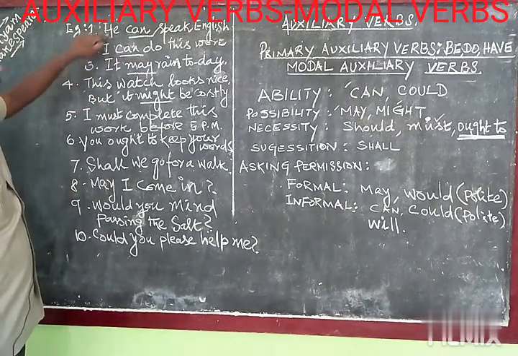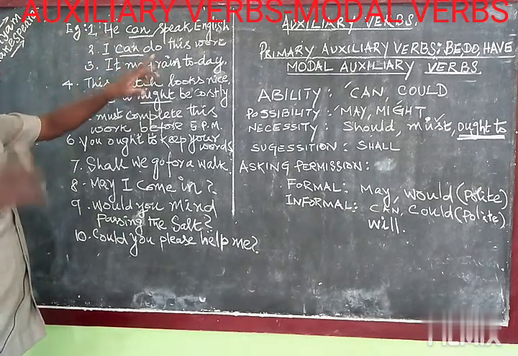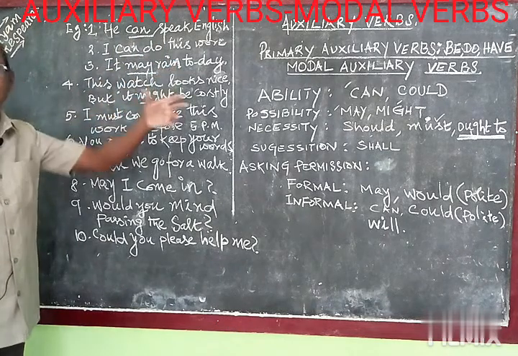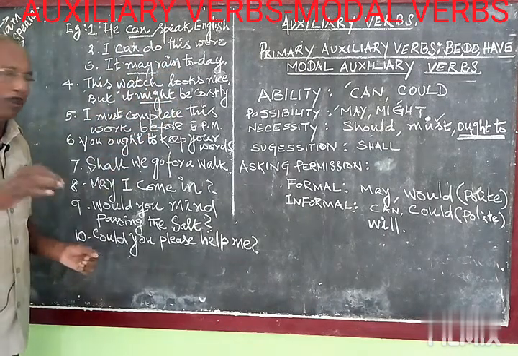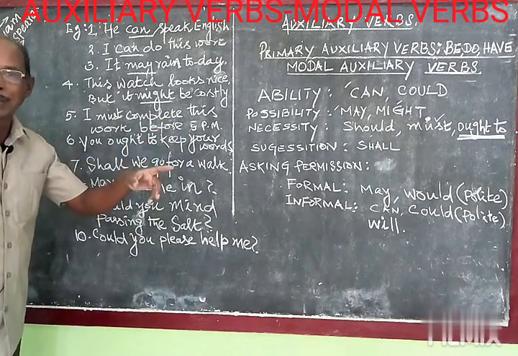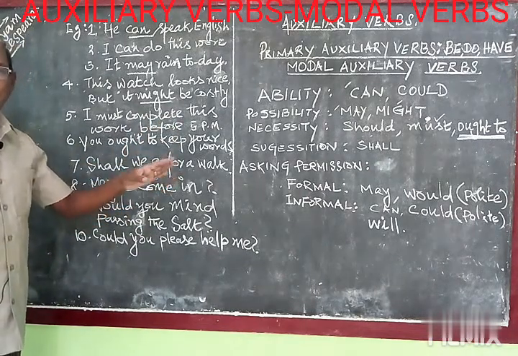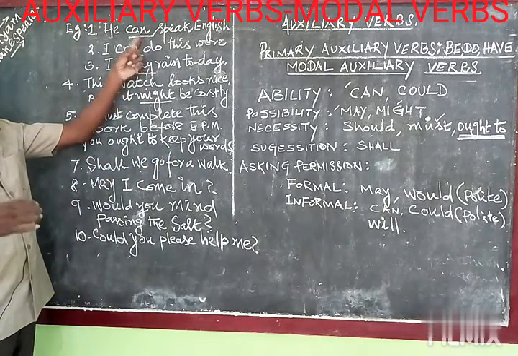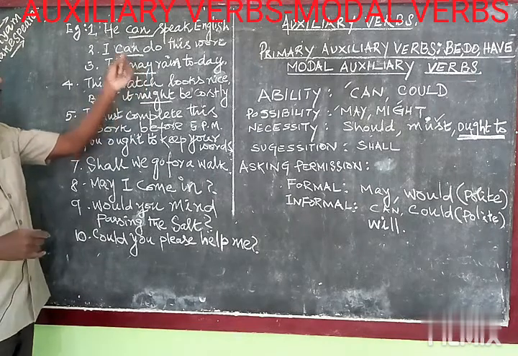This fellow is capable of speaking English. It expresses his ability. He can do that. He cannot do that. If he is capable, we can use can. If he is not capable, this boy can do this work, but that girl cannot do that work. In such situations, we can use it for the ability, the capability of a person. Of animals also sometimes we can use it.